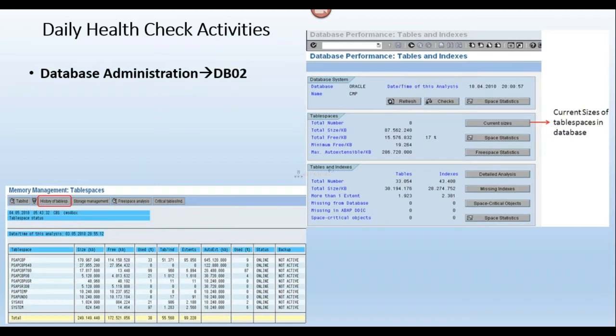Okay? Why? Because if my table space utilization is more than 90%, for example 91%, 92%, then what will happen? I need to maintain this in red color in my daily health check activities report. Once the report has been sent, then I need to extend this table space, correct? I need to extend this table space and bring the usage below 90%.